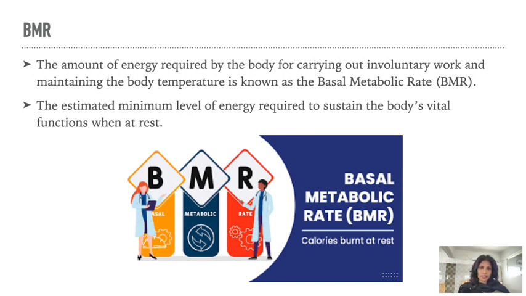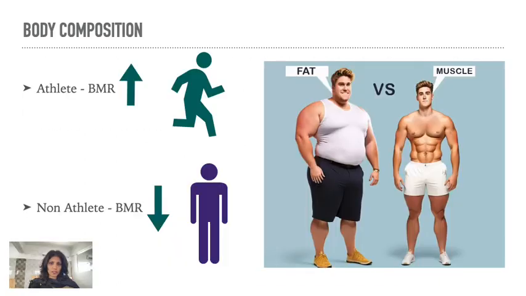Now let's see what factors affect this BMR rate, one by one. First one is body composition. When I say body composition, you all know what comes in it. Mainly we talk about fat percentage and how much muscle mass one has, and this makes a lot of difference in an individual's BMR rate.